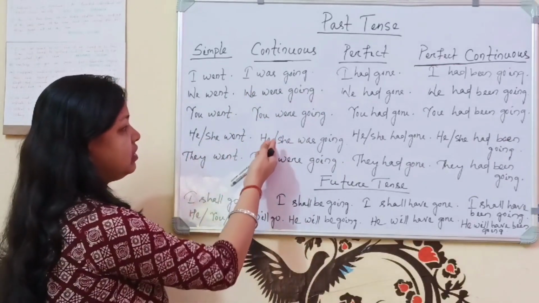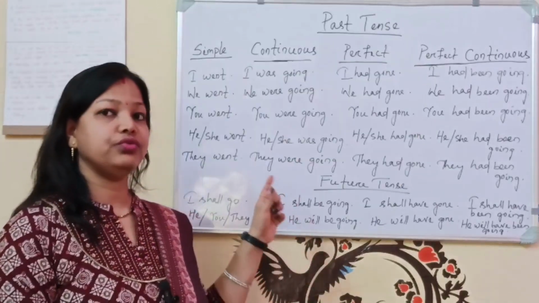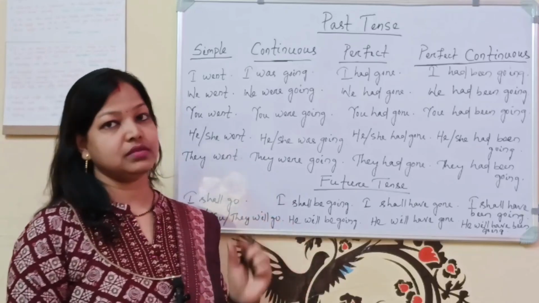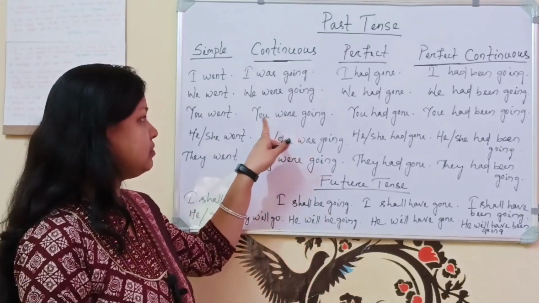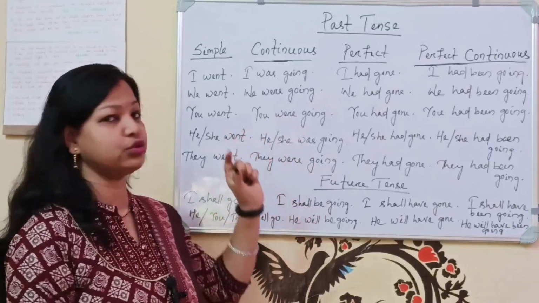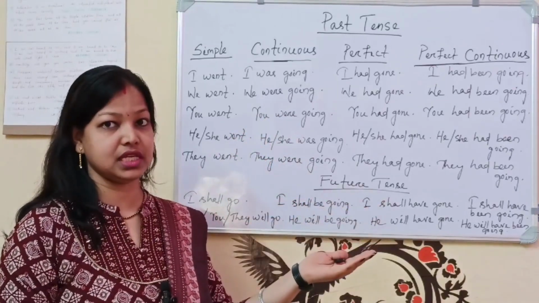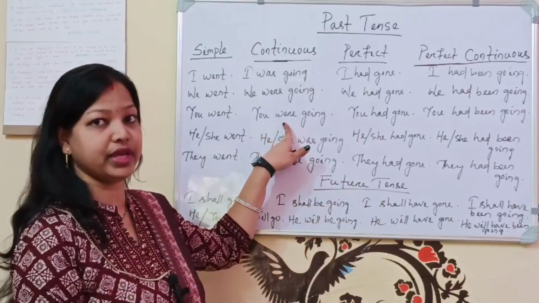Subject means I, we, you, he, she, they. You means more than two people also, we are saying you guys. So you is also plural, that's why it is were.